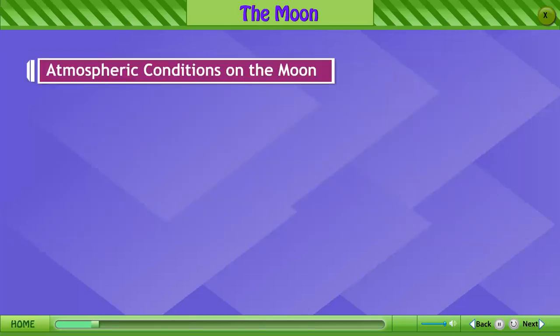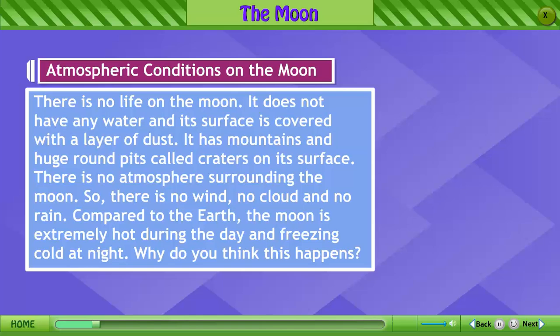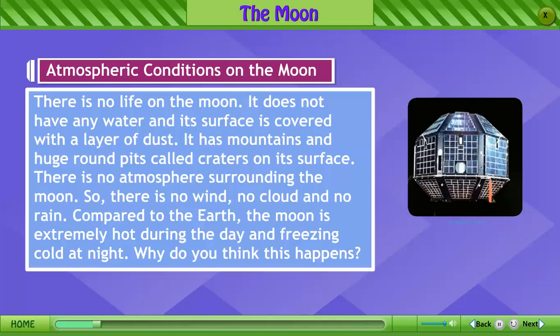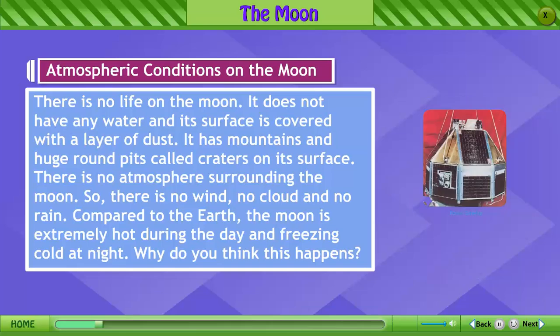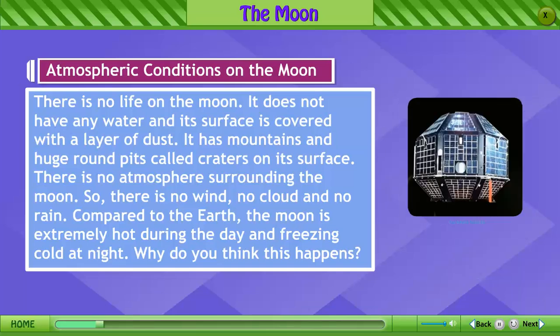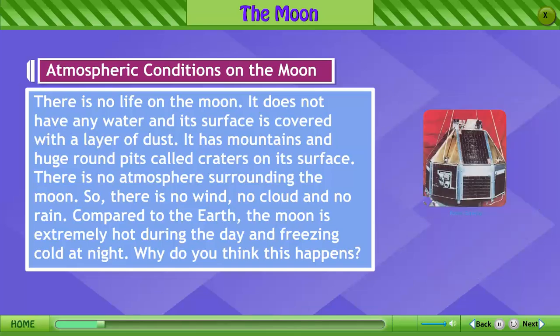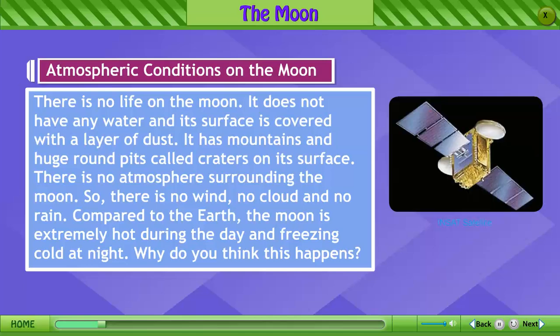Atmospheric conditions on the Moon. There is no life on the Moon. It does not have any water and its surface is covered with a layer of dust. It has mountains and huge round pits called craters on its surface. There is no atmosphere surrounding the Moon, so there is no wind, no cloud and no rain. Compared to the Earth, the Moon is extremely hot during the day and freezing cold at night.